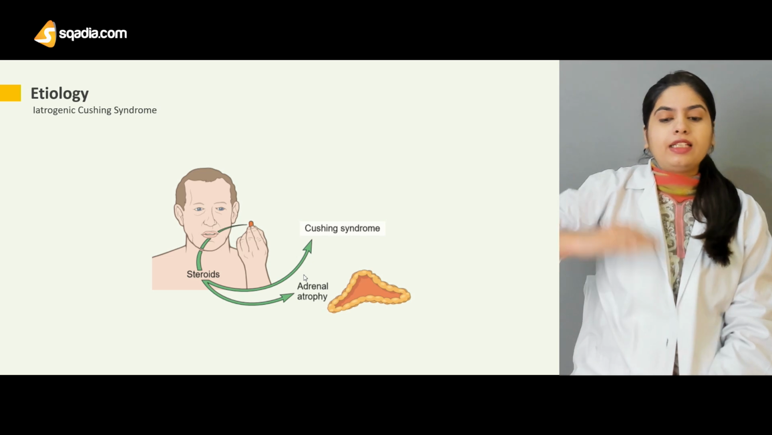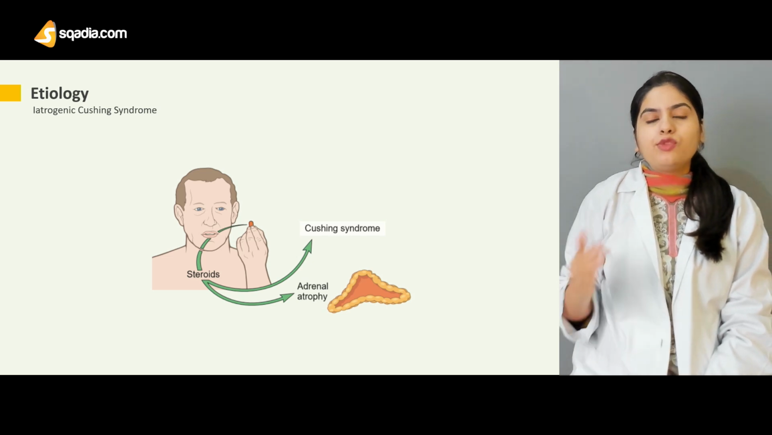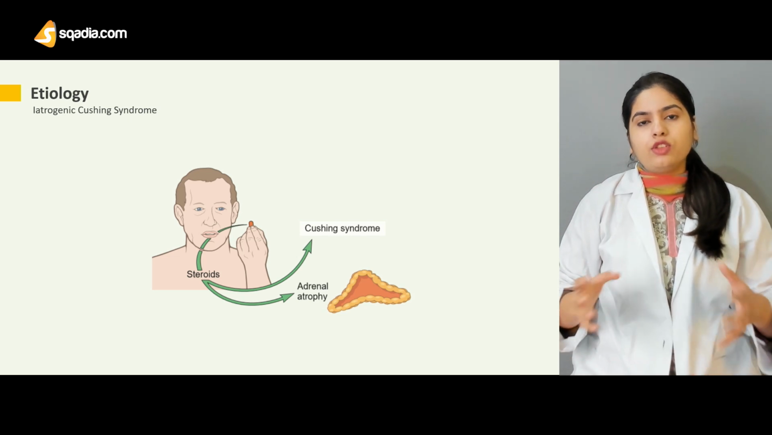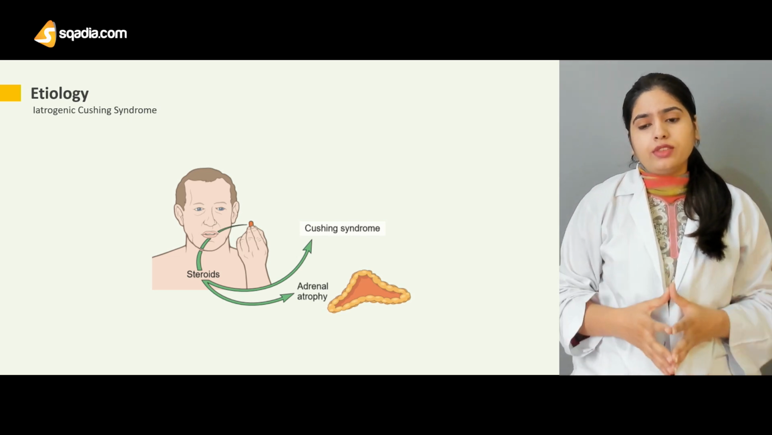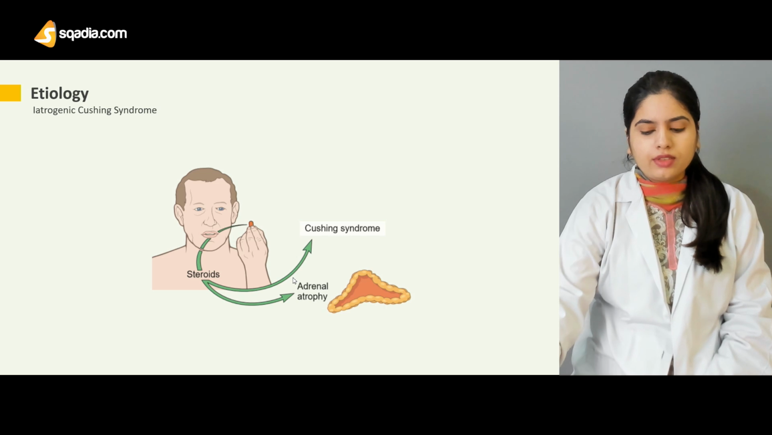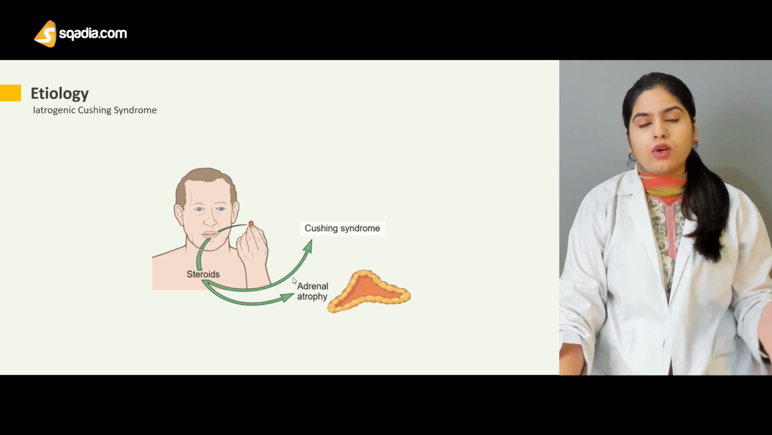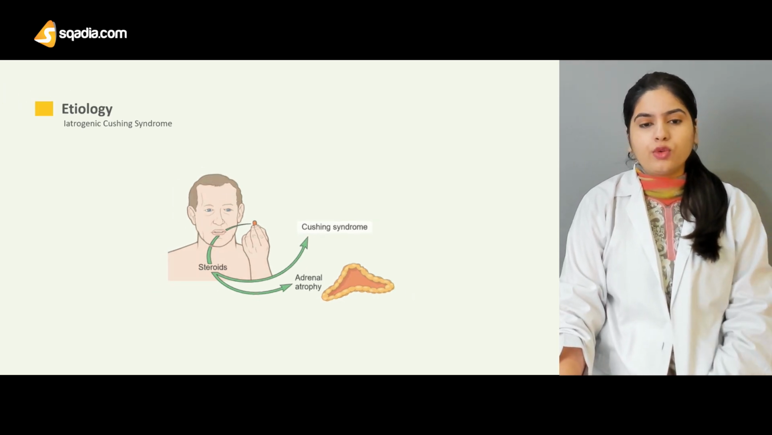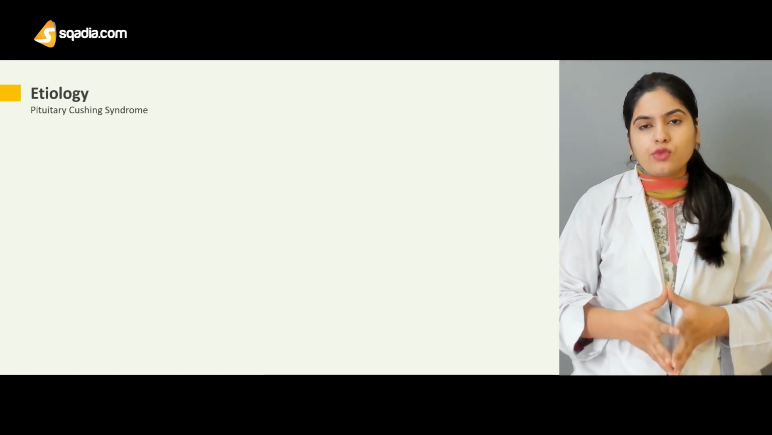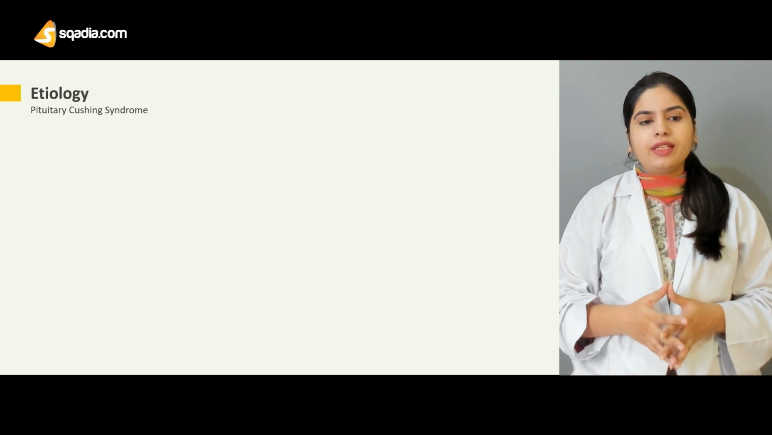This increased level will cause adrenal atrophy. That is the most important characteristic of the pathology of hypercortisolism. So the cells will undergo atrophy and hypertrophy because of these iatrogenic causes, and it is the most prevailing cause of Cushing syndrome. Then the next cause that can lead to Cushing syndrome or hypercortisolism is pituitary Cushing syndrome.